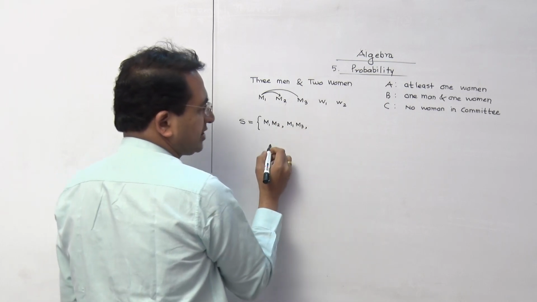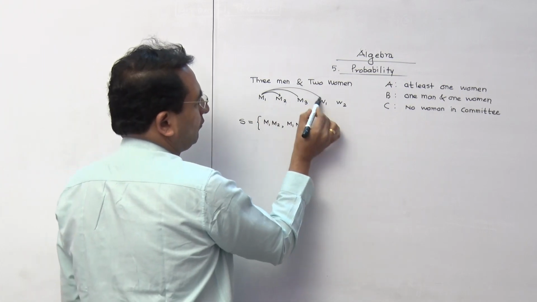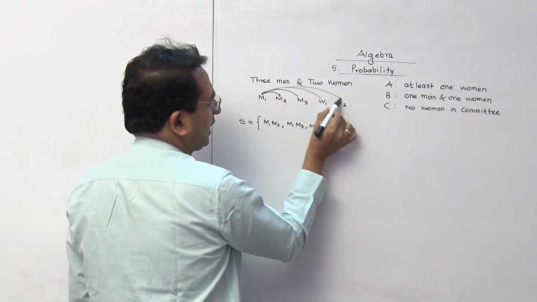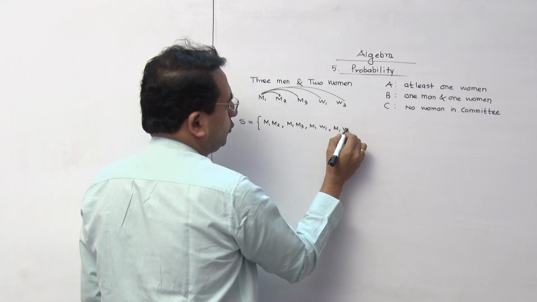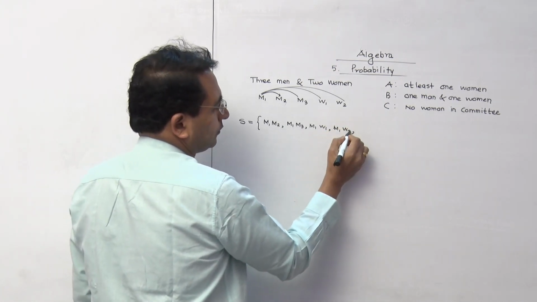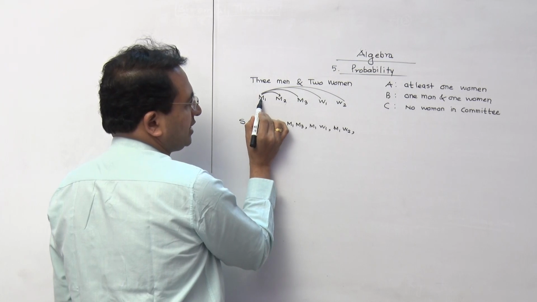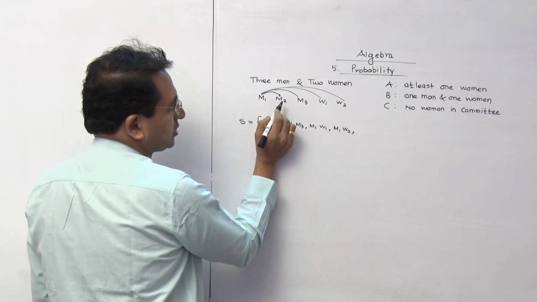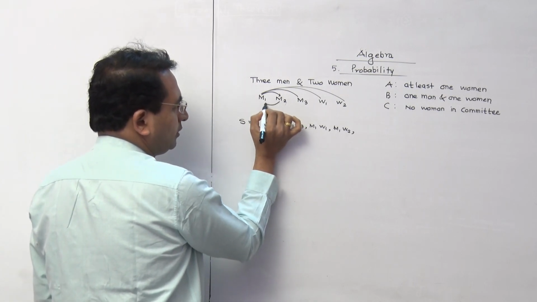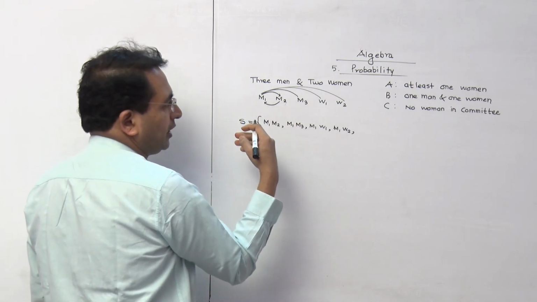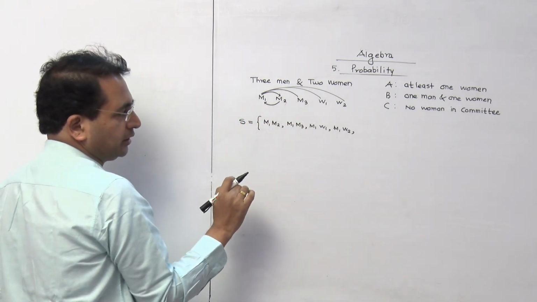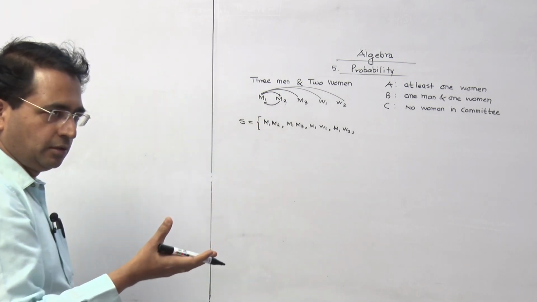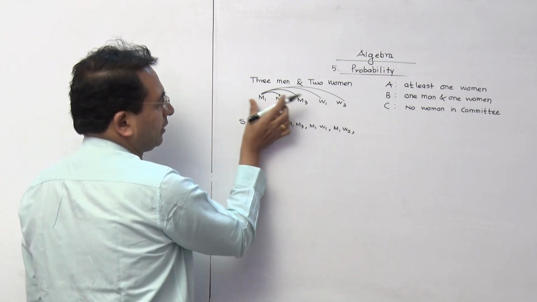That is the second committee, second possibility. Then I can go for M1, W1. And last one I can go here as M1, W2. Now this M1 is connected with all. So now we have to go from this. Now is it M2, M1? So answer is no. Because M2, M1 and M1, M2 is the same committee, and that's why we are not going to go back.